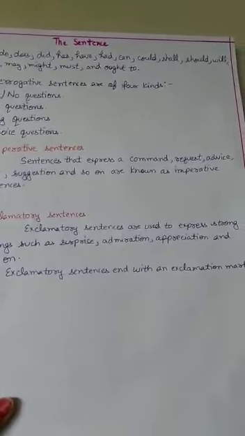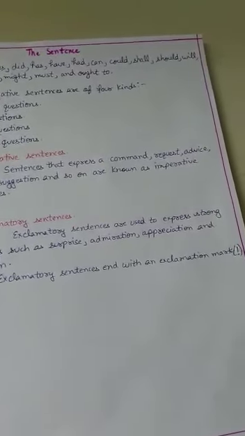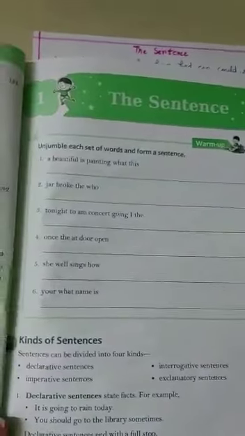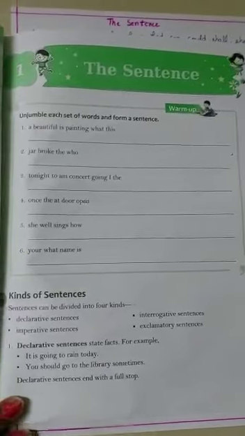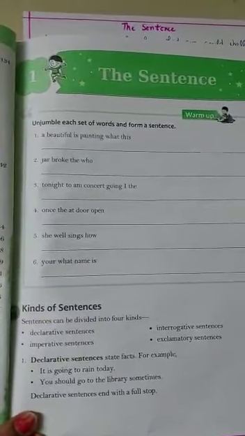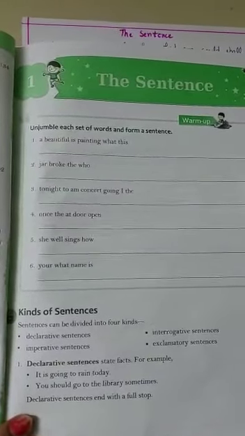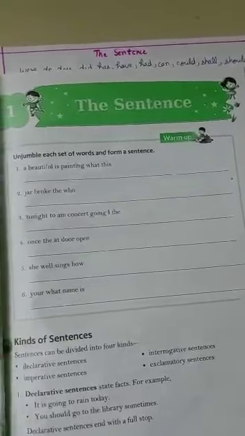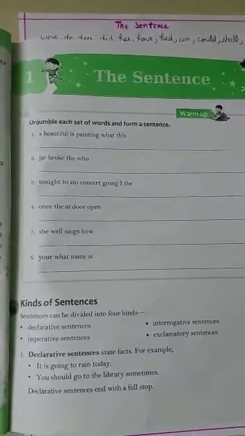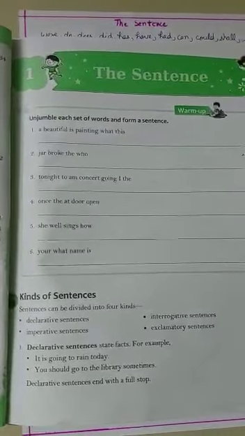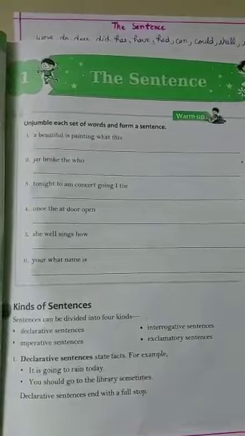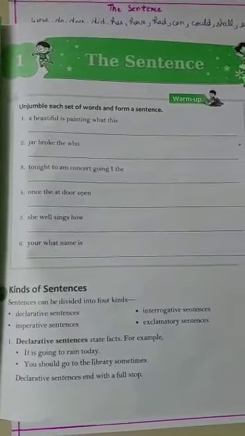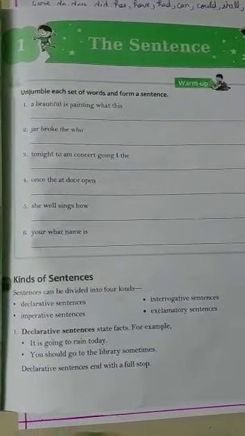So, students, these are the four types of sentences. Hope you understand this. Now, students, this is your chapter number 1, page number 1. There are some jumbled words. Unjumble each set of words and form a sentence. Now you have to put them in order to make a meaningful sentence. This is your work that you have to do, and we will do it in the next assignment.